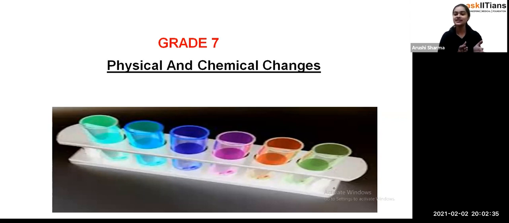In the last session, we have discussed the physical changes and the chemical changes. Exactly. And in that session, I have already told you that we are left with some part of the chapter, which we are going to discuss in the next session. So, we are here to discuss the other part of this chapter.